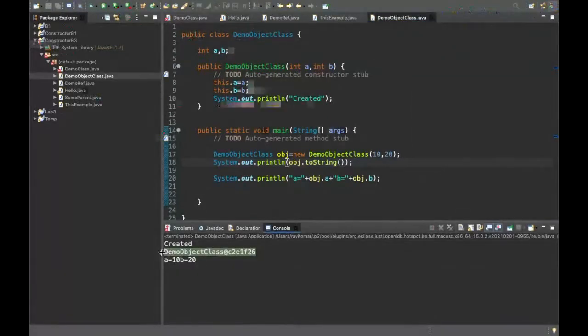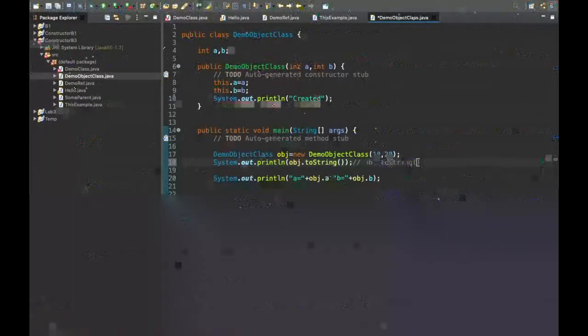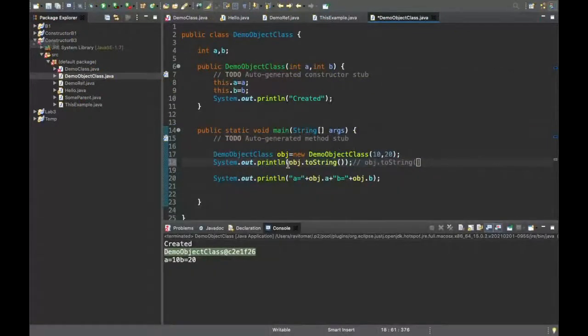See, I'm getting exactly the same output. So what we can conclude is, if I'm printing any object, by default this method is called on every object in Java. If you are directly printing the reference variable, it will always call this method. And that is why you see this. The output is not of obj, the output is of the obj.toString method.